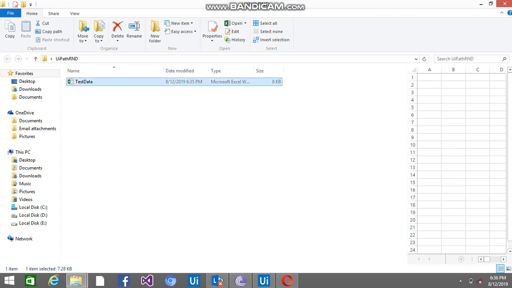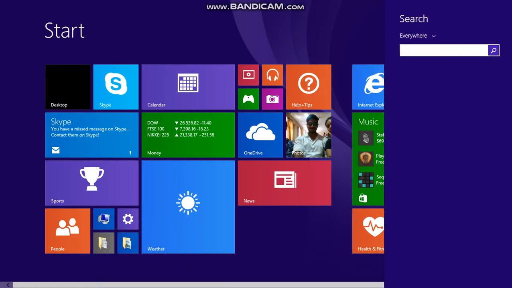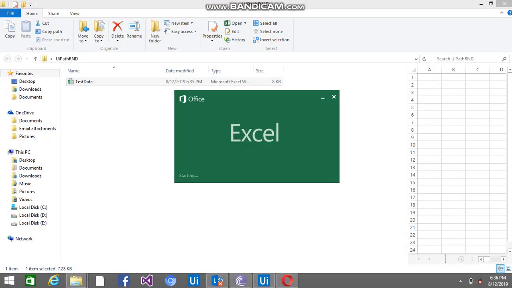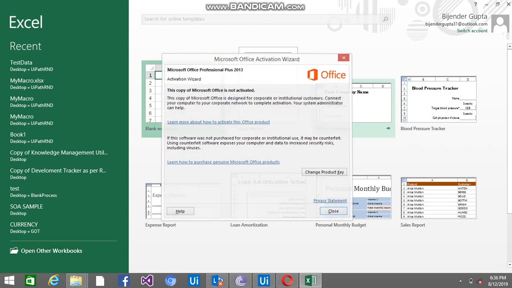Today I'm going to tell you how we can create the macro files and how we can enable the developer option there. So just open the Excel, click the blank workbook here.